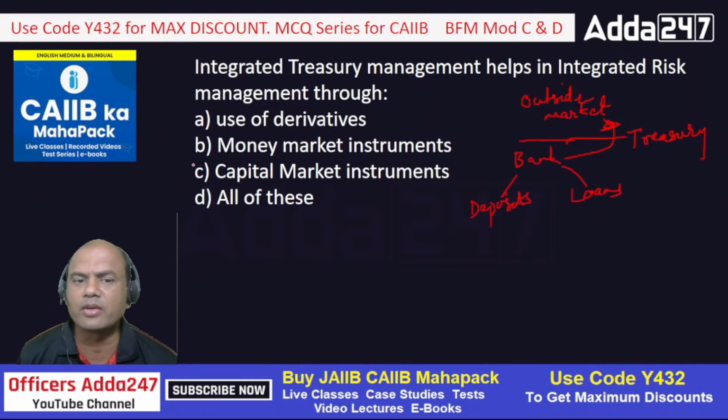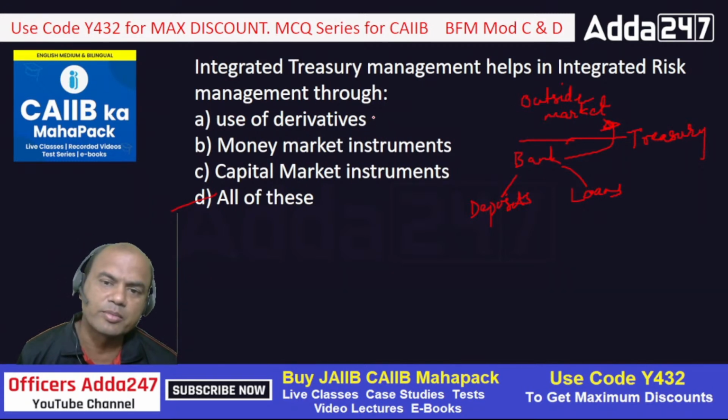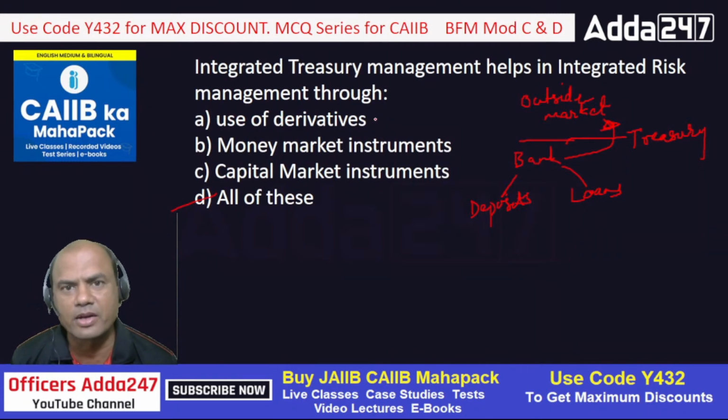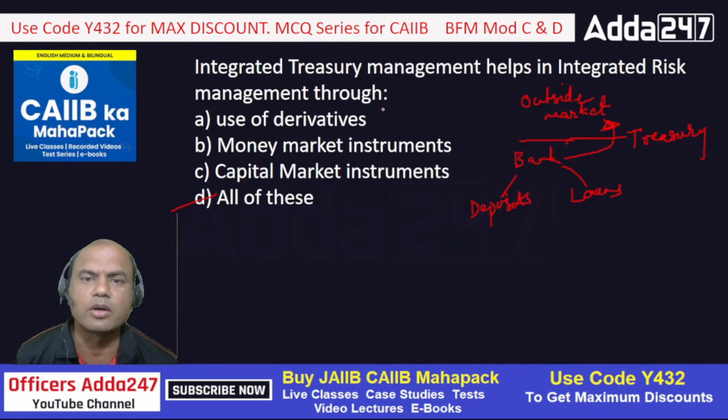Give me the answer: A, B, C, or D. What do you think should be the answer? Fast. Yeah, so easy, right? It's all of these, but obvious, isn't it? Why? Use of derivatives. Derivatives means there are basically three to four types, in fact many derivatives. Mainly used are futures, options. Even forward contracts which we use are called derivatives. So use of that.